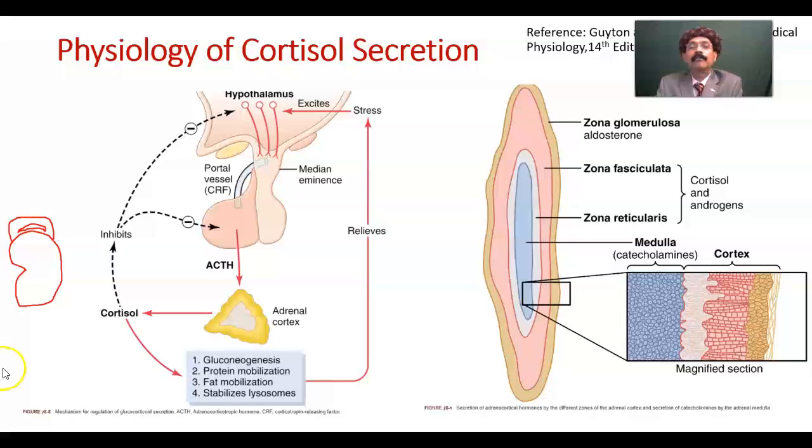If we learn some physiology, we'll find there is an axis, the hypothalamus, pituitary, adrenal cortex axis.